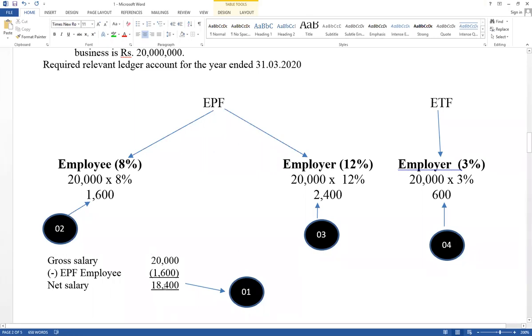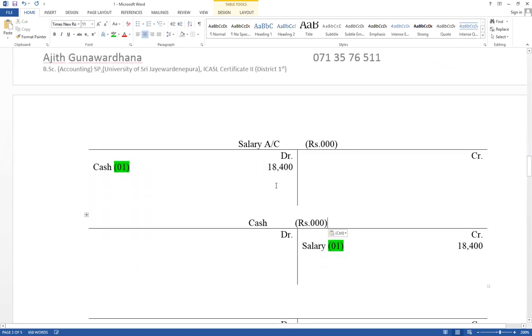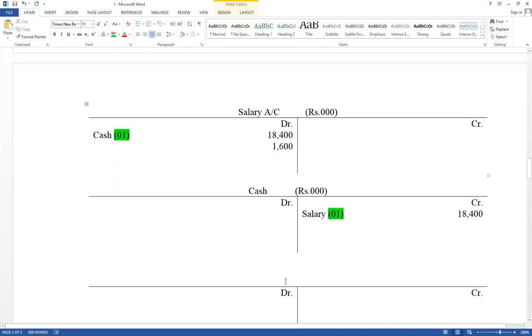Therefore, both are value outflows. The whole 20,000 has gone out of the business: 18,400 paid in cash as a salary and 1,600 transferred to the central bank. Therefore, the contribution of the employee is also part of salary from the business point of view, but that value should be transferred to the central bank. Therefore, second step, contribution of employee, part of salary. Therefore, salary account debit, value equal 1,600. And that value should be transferred to the central bank.